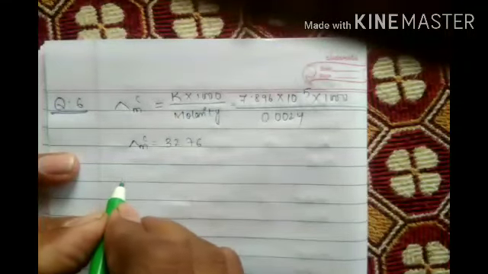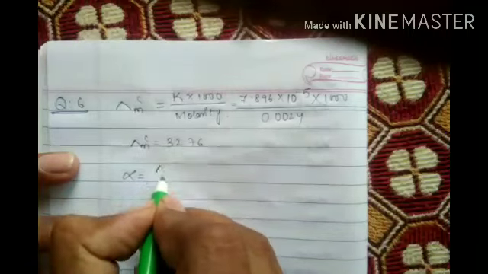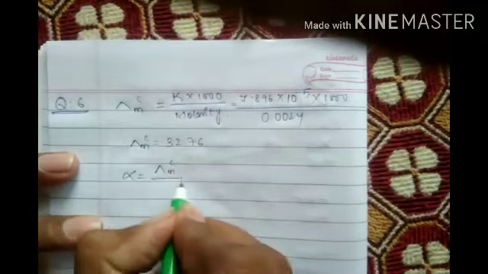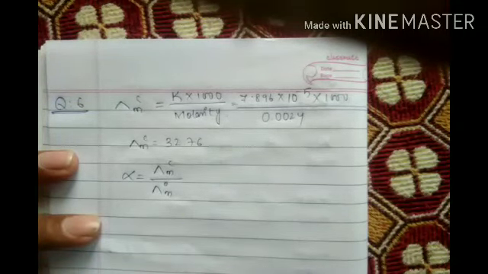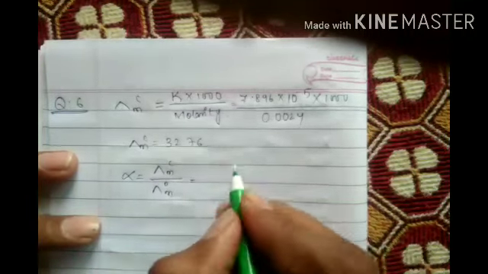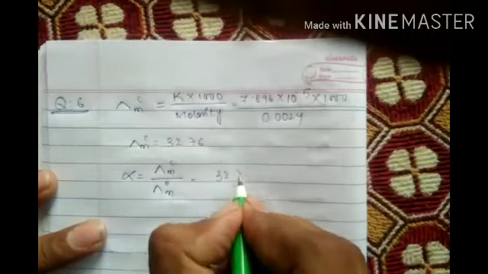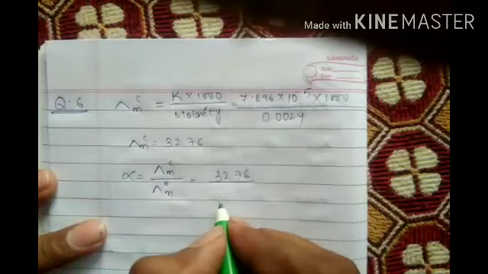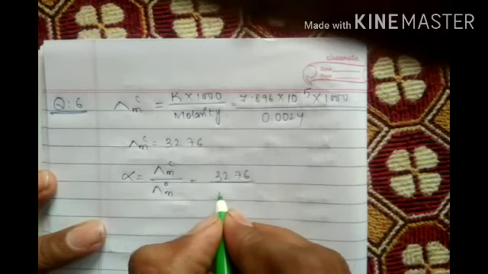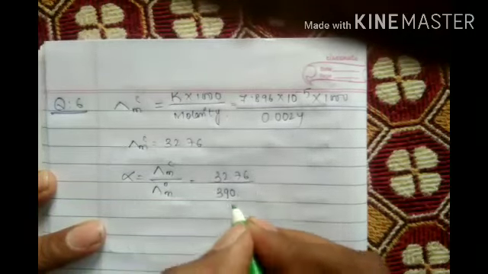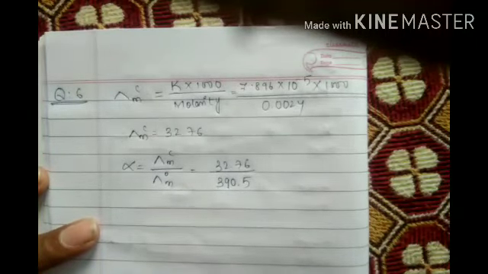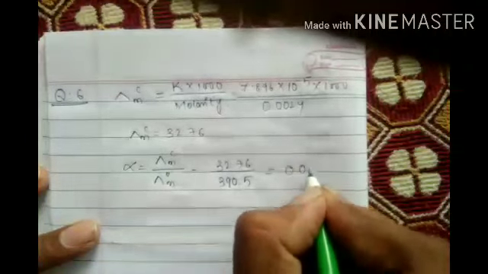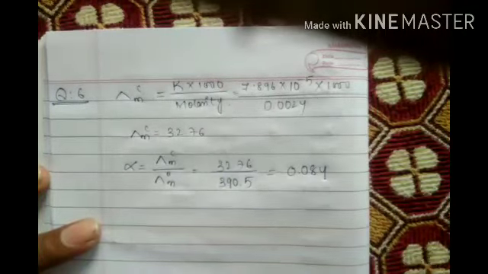Now alpha equals molar conductivity at concentration by lambda molar infinity dilution. Okay. So infinite dilution already they given. Molar conductivity is 32.76 by infinite dilution molar conductivity is 390.5, already they given. So finally we got alpha 0.084. Alpha value we got it.